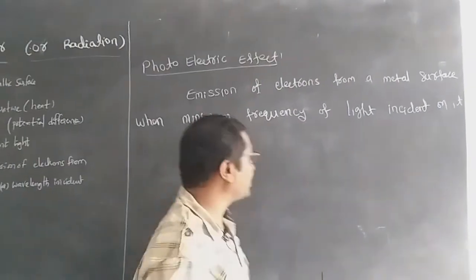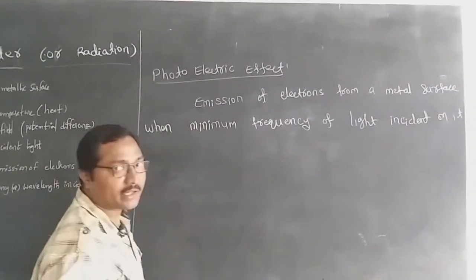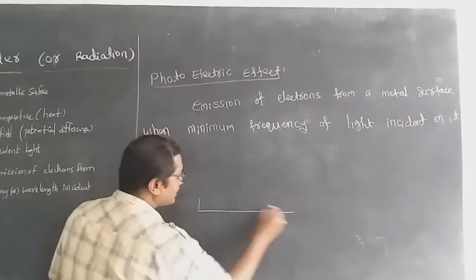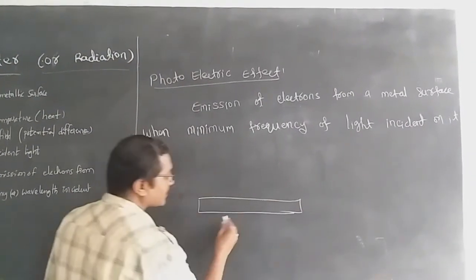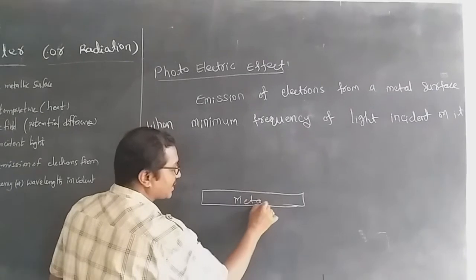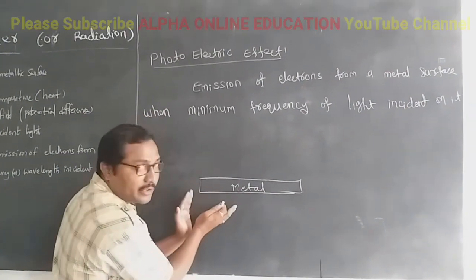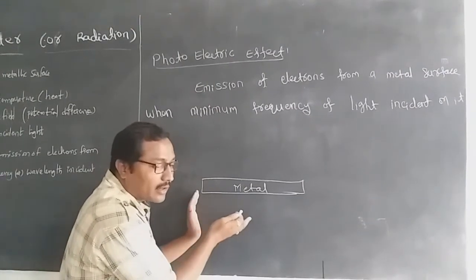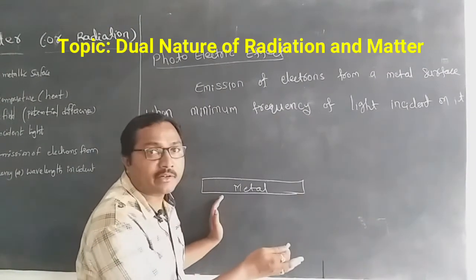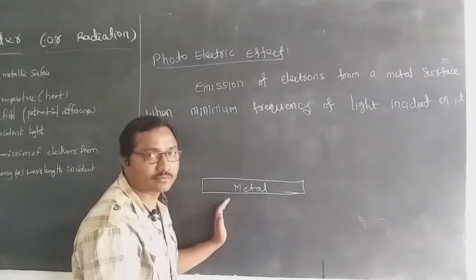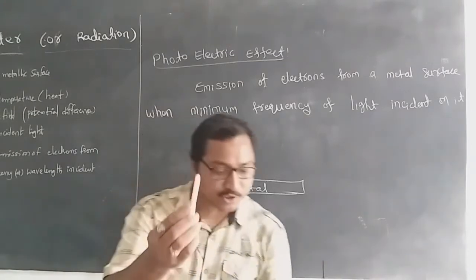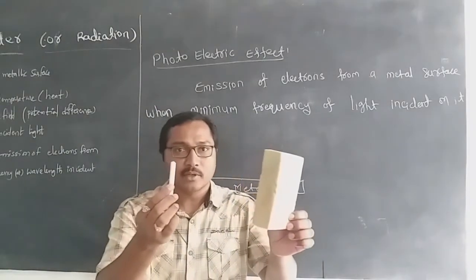For that, I am taking one example. Let us consider these are metallic plates. Each has some basic frequency, just like different bodies have different densities. For example, I have this body and this body.